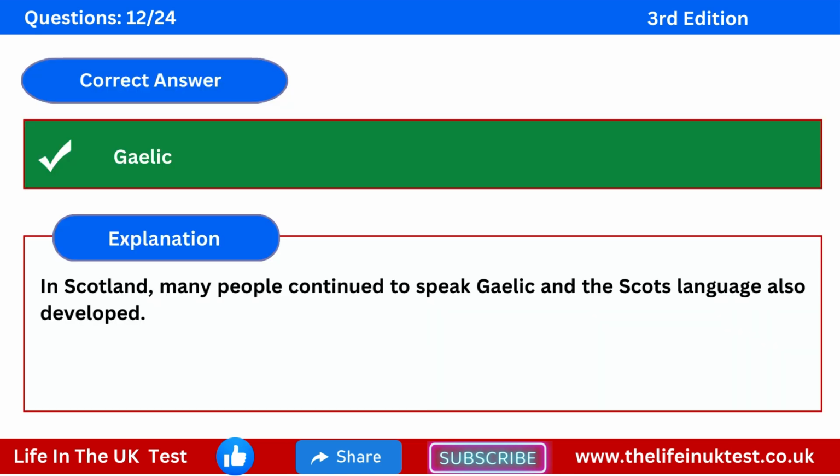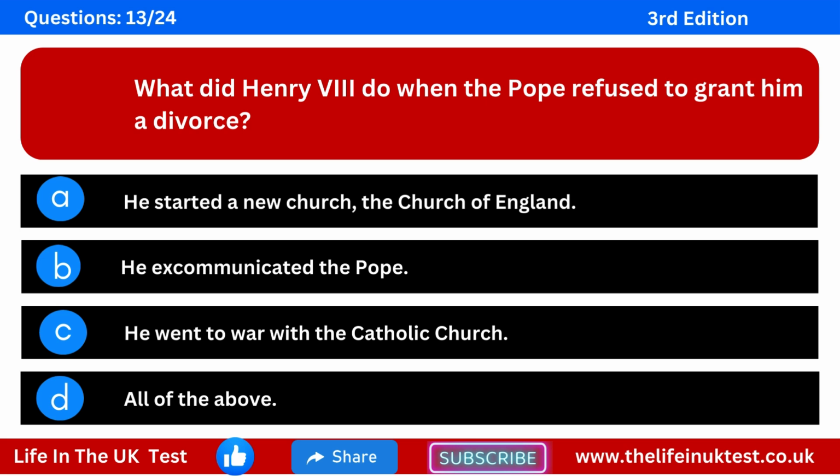The correct answer is Gaelic. Explanation. In Scotland, many people continued to speak Gaelic, and the Scots language also developed. Question 13. What did Henry VIII do when the Pope refused to grant him a divorce? Option A: he started a new church, the Church of England. Option B: he excommunicated the Pope. Option C: he went to war with the Catholic Church. Option D: all of the above.